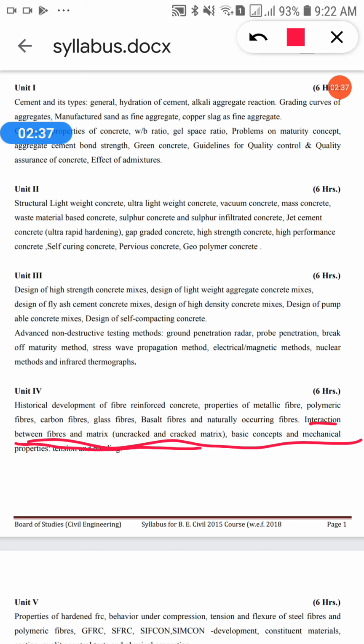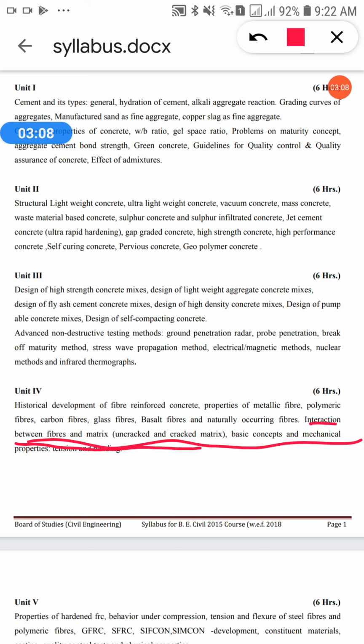The interaction between fiber and matrix is the fundamental property that affects the performance of cement based fiber composite material. When the fiber and matrix mix together, it will show various fundamental properties, which also affect the performance of cement based fiber composite material.